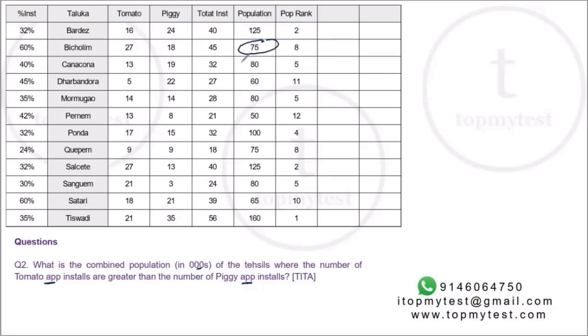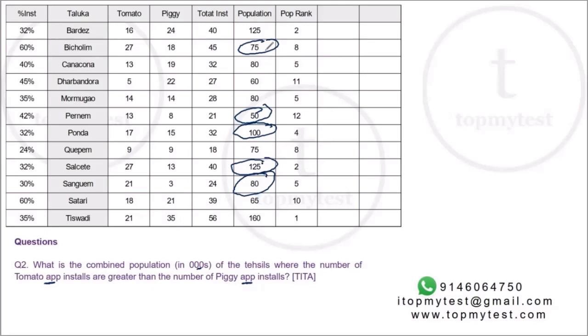So 75 I need to add. Kankon, no. Dharbandora, no. Murmagaon also no. I need it to be greater, right? Not equal. Perne, yes. Fonda, yes. Kepe, no. Equal. Salset, yes. Sangye, yes. Satari, no. Tiswadi, no. So I need to add these.